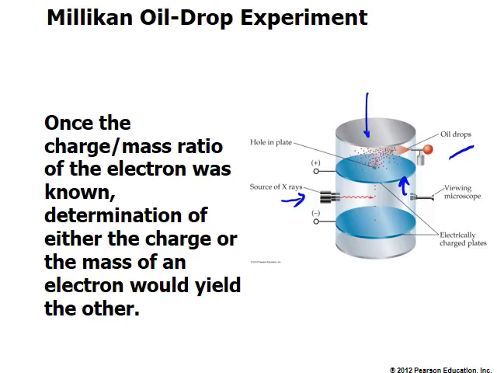So in some cases, depending upon the net force on the oil droplet, some of them would be going towards the positive plate, some of them would come down rather slowly, and some of them, without having any electron on it, would come down just as if there's no other interaction other than gravity. So by knowing the velocity of these droplets, Millikan figured out the charges on these oil droplets and also the charge of an electron.